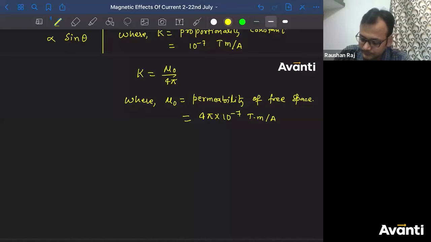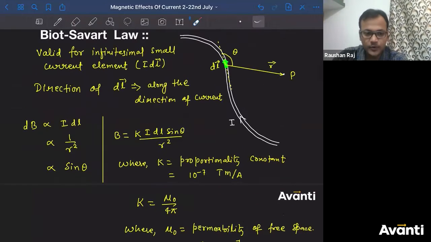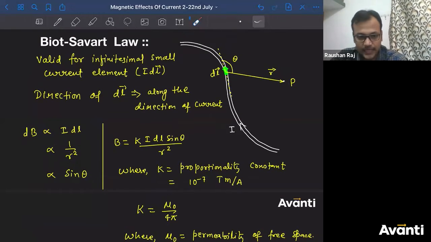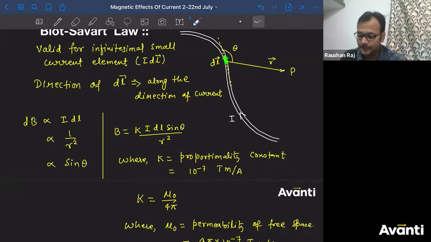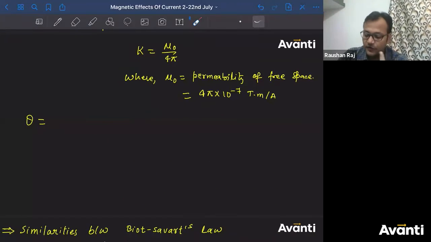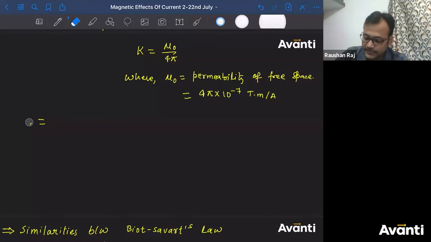अच्छा, what is theta बच्चा लोग? Tell me. Theta क्या है? As you can see here in the diagram, what is theta? Theta is the angle between DL and the R vector. ठीक है? Before telling what is theta, let us define what is R.